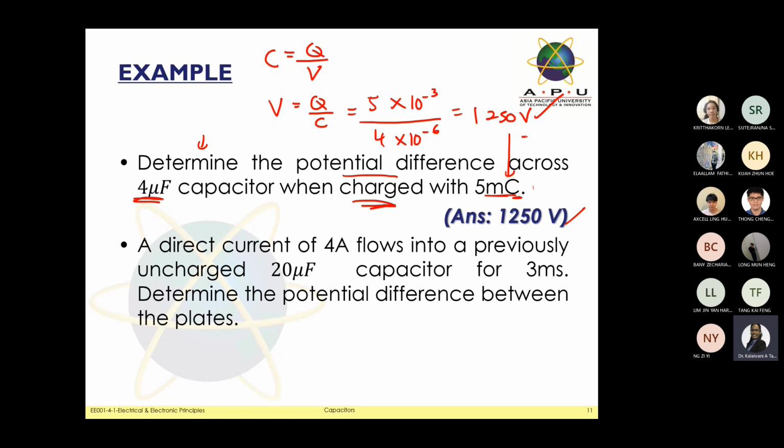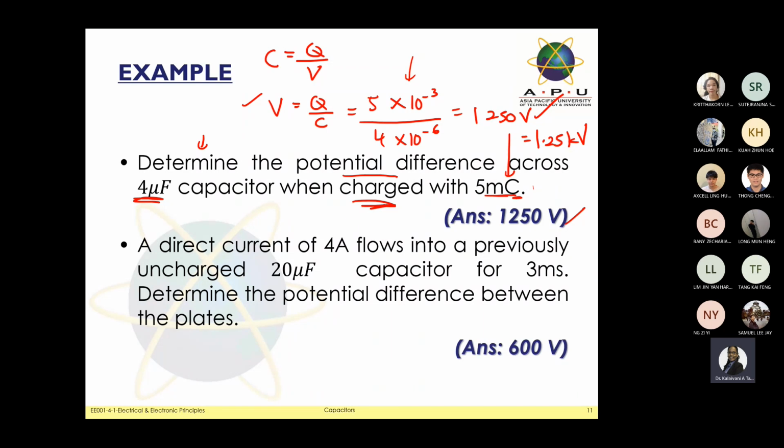But at the same time, you can convert this value into scientific notation, where we say it's 1.25 kilovolt. Those having a calculator may calculate, because this is quite a simple calculation. Just substitute, then calculate, and you get the answer. Most important is that you know how to use or apply the formulas here. Okay, let's go with the second one.